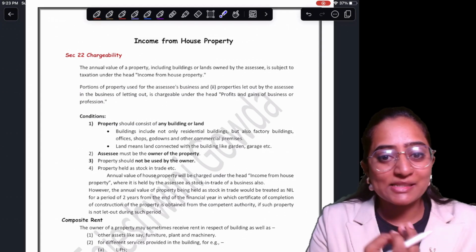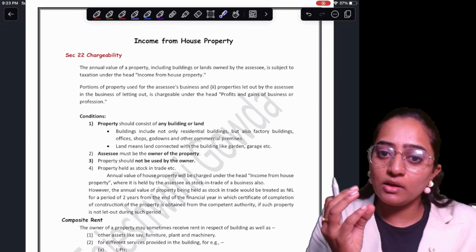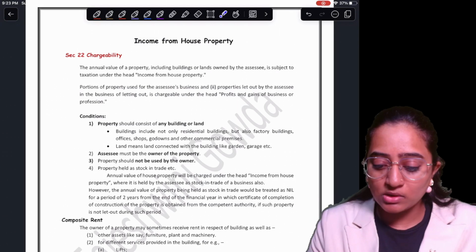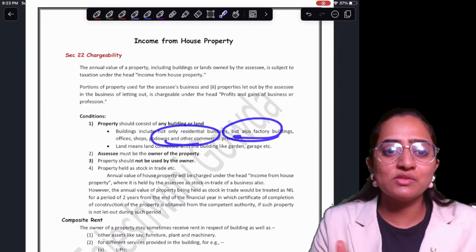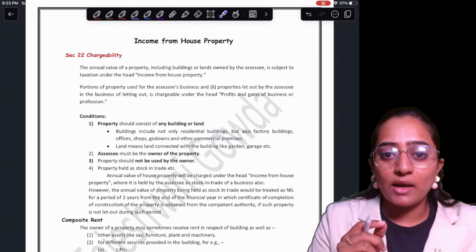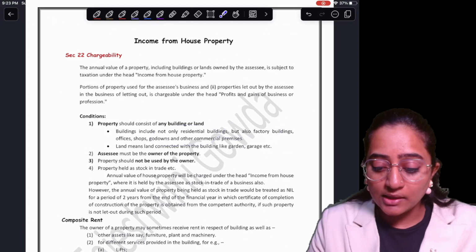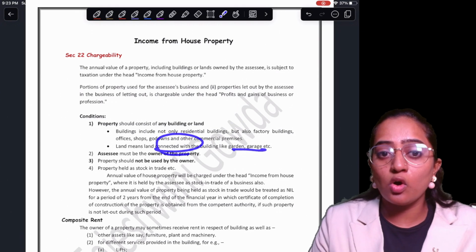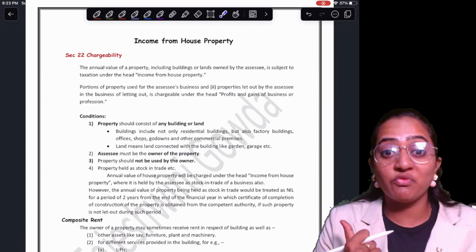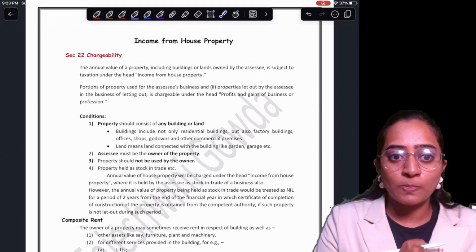Building means not only residential building; it covers residential building, commercial building, factory, outlets, premises, it includes godowns, everything. Land, for that matter, is only land which is connected to that building, like a garage or garden, etc. It's not just a vacant land which is being considered.